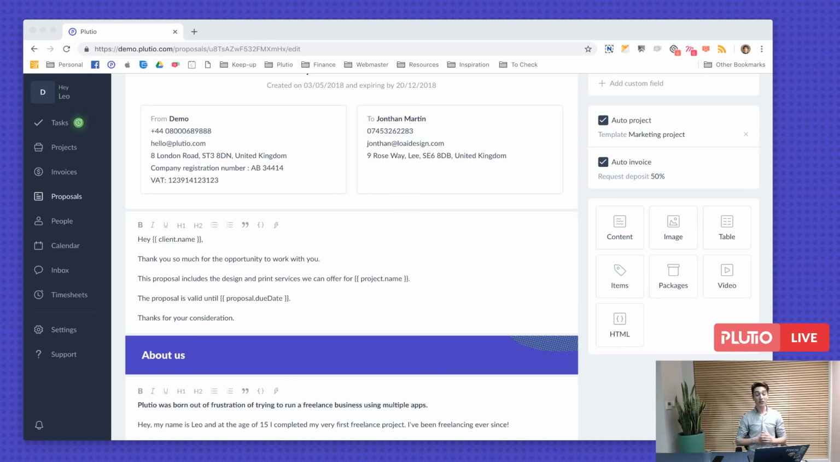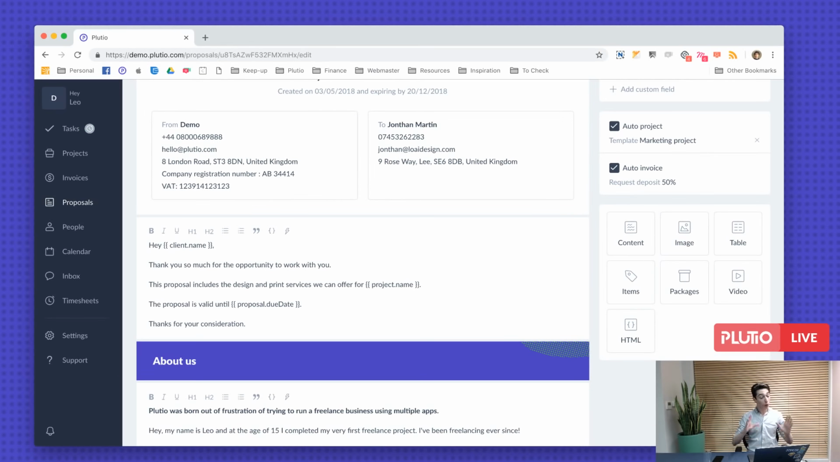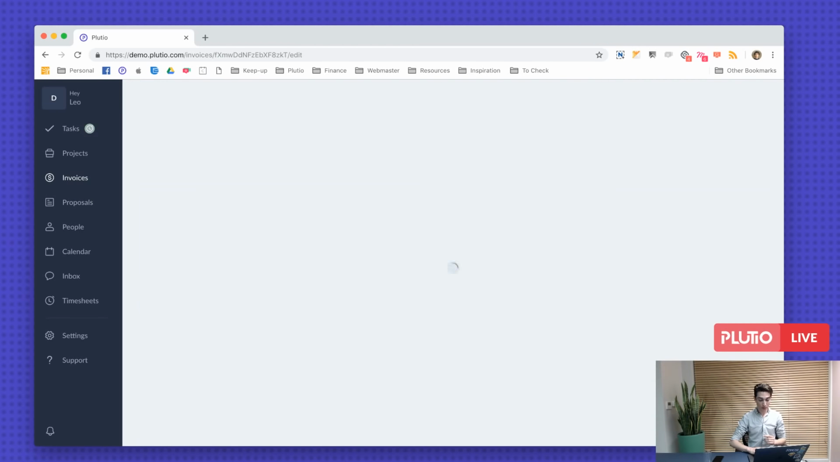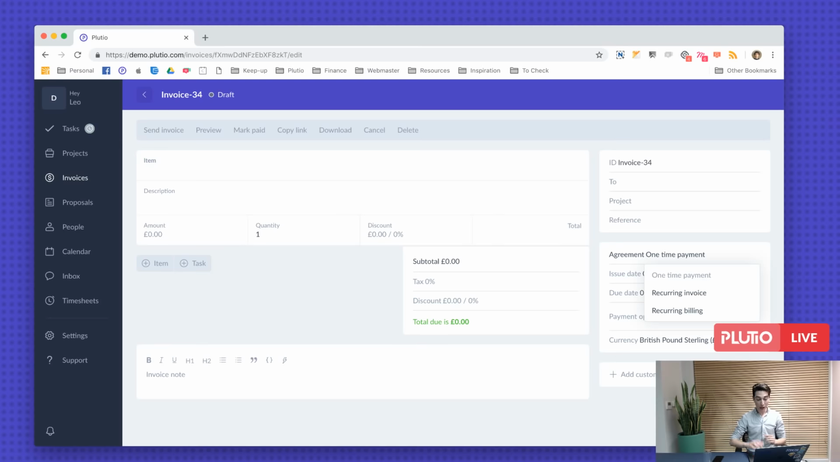Yes, there is a way to set up recurring payments. By the way, we are pushing an update to it like tomorrow, which is going to have a completely new subscription page, so you can manage all of your recurring invoices and subscriptions. But I'm going to show you how it works right now. So if you click on a new invoice, click on agreement, and you have three agreements: one-time payment, a recurring invoice, or recurring billing. Recurring invoice will simply recreate the invoice every time, but it will not auto-bill them. Recurring billing will actually auto-bill the client every time.